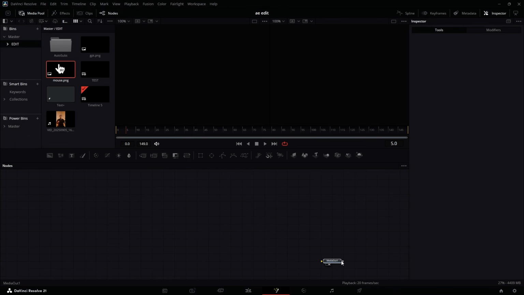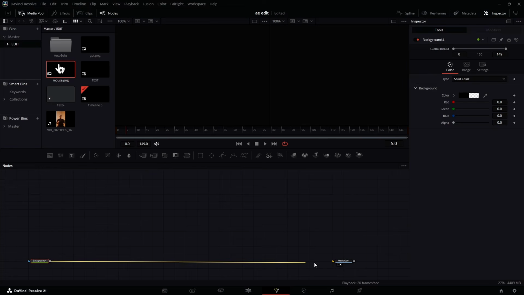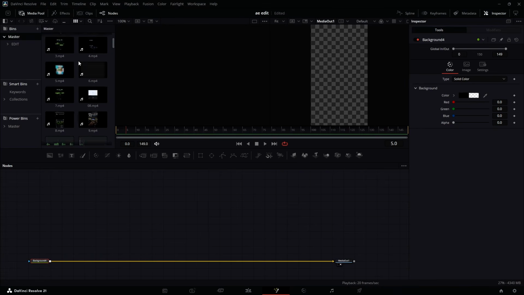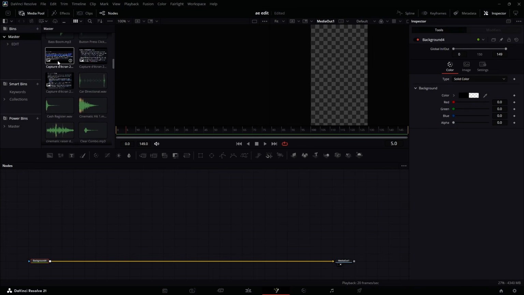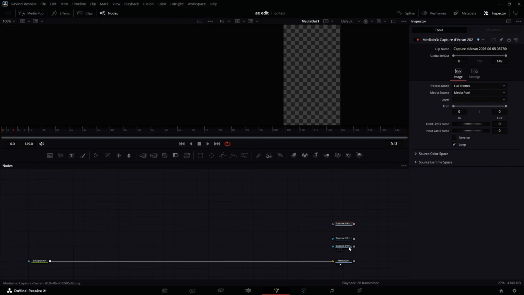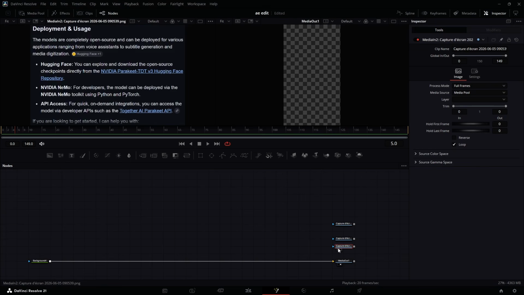Now here we are going to build the Google search scene. I'm just going to connect this one here, get a background node here, and now go to my media pool and bring in the screenshots that we are going to use here. This one, this is second one. Here I have all the screenshots, so let me just take a look at one of them here. This is it. Now let's go to this background here.